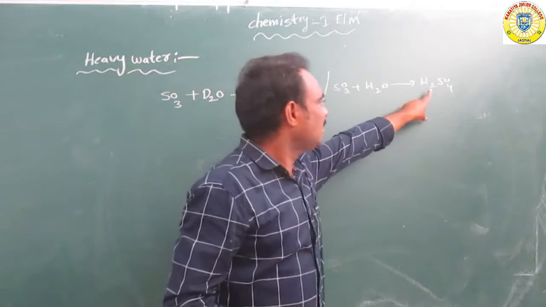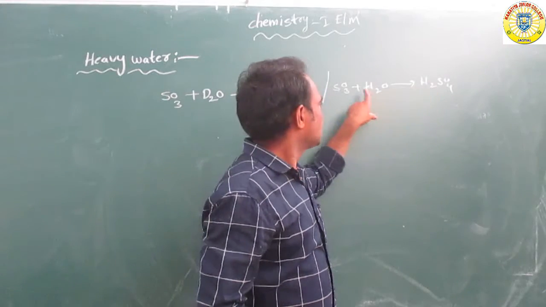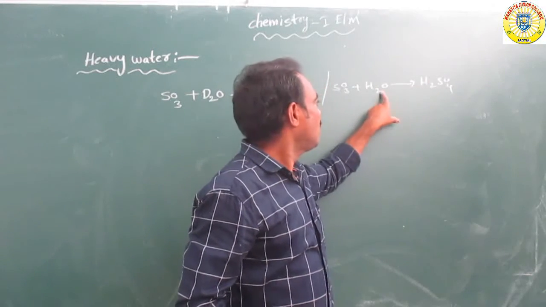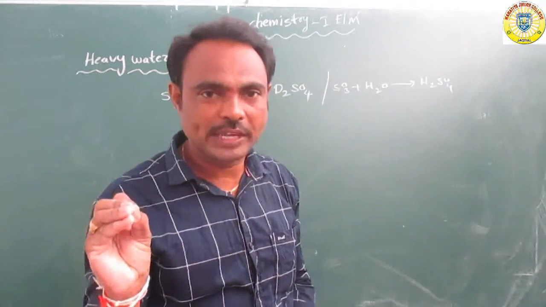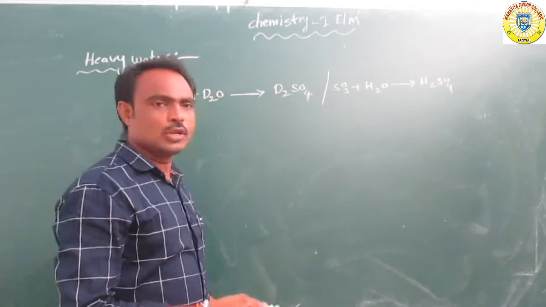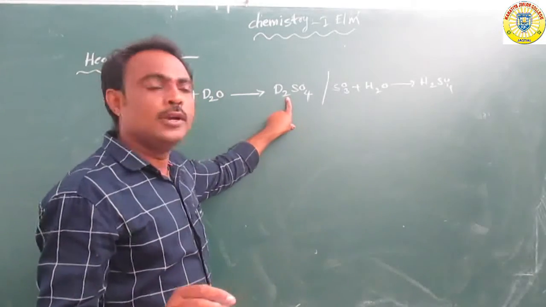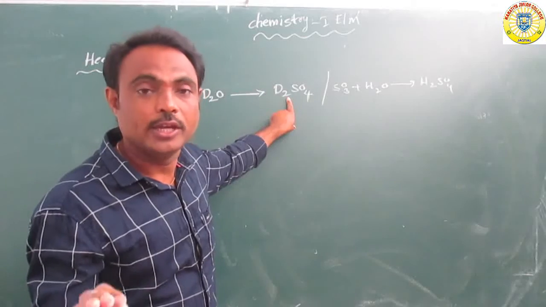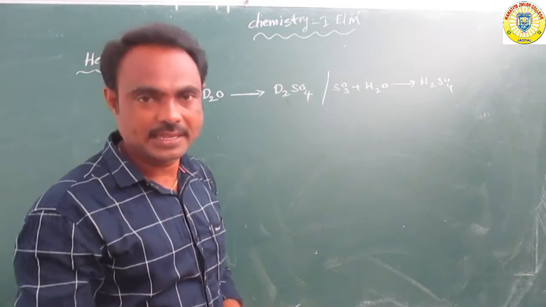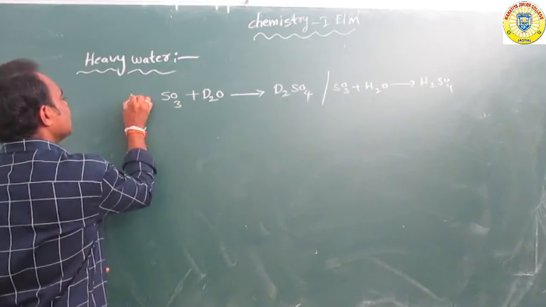Sulfur trioxide reacts with H2O to form H2SO4, sulfuric acid. So it is deuterosulfuric acid.